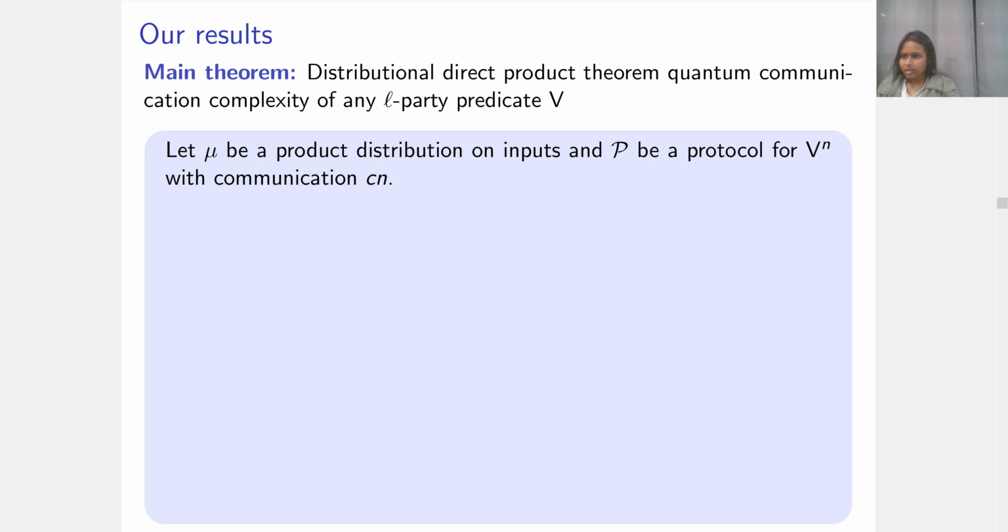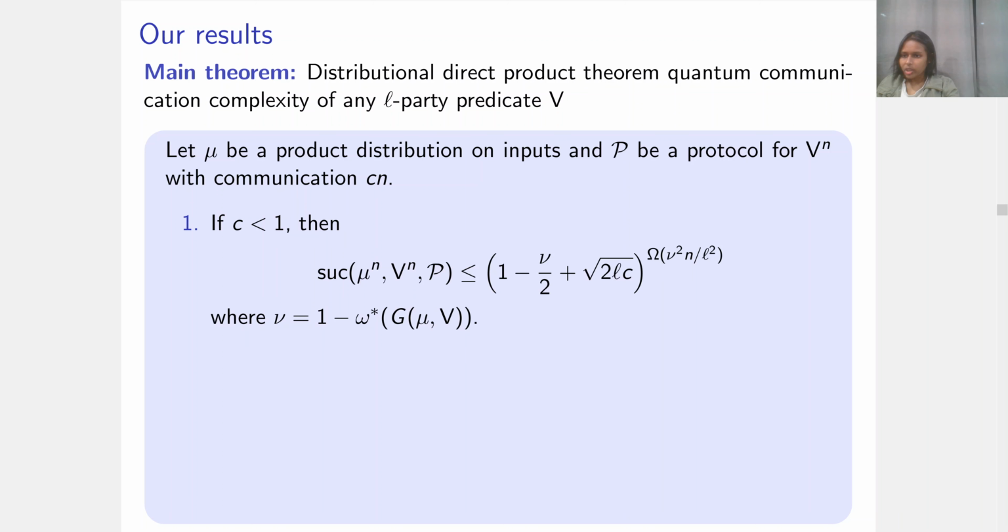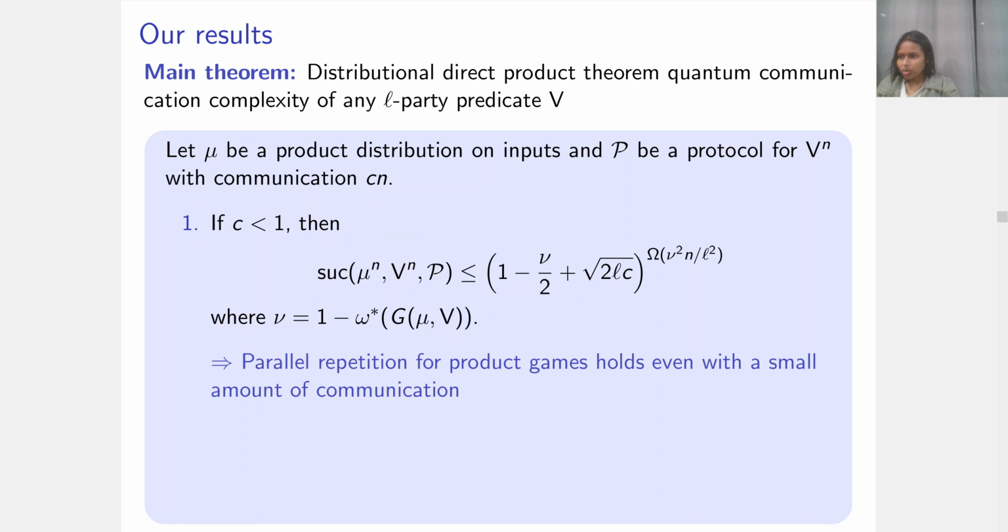Our result is stated in two separate cases. If C is less than 1, we showed that the success probability of P under mu to the n goes down exponentially in n, with the base of the exponent being this factor that depends on the value of the game corresponding to V and the distribution mu, and also the communication C per copy. The omega in the exponent here hides factors depending on output size, the same ones that appear in all the parallel repetition results. This result is obviously useful when C is pretty small, comparable to the game value, and it should be interpreted this way, that a parallel repetition theorem for a game holds even if there is a small amount of communication between the players.